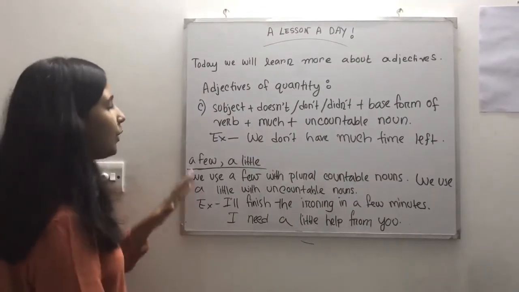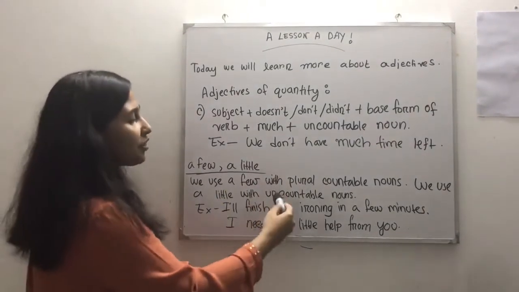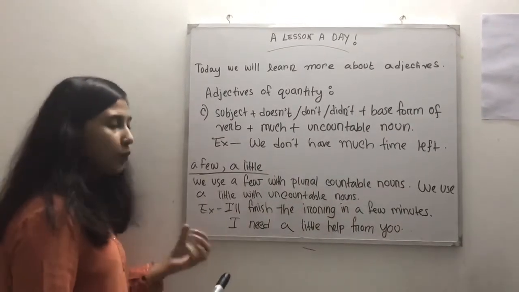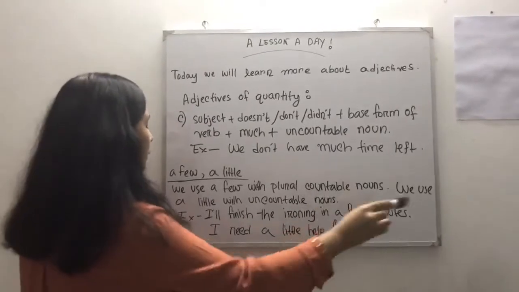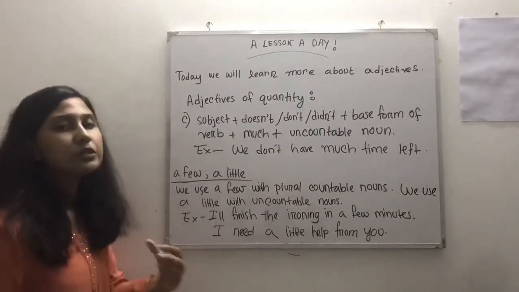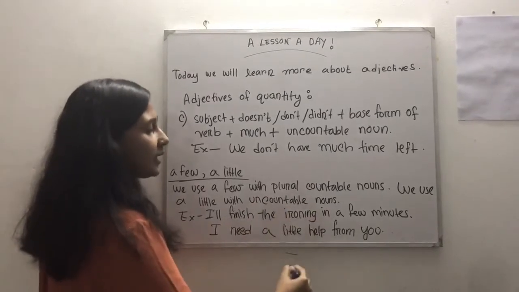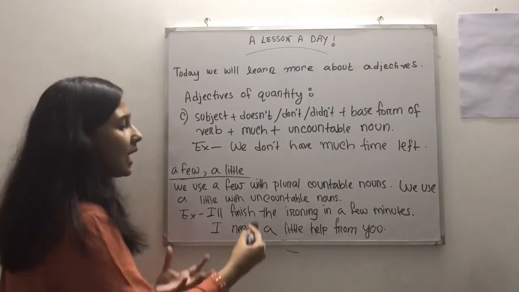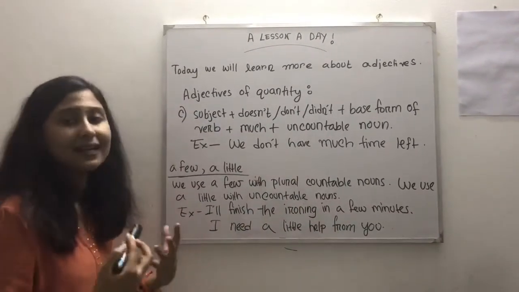Now moving on to a few, a little. We use a few with plural countable nouns. We use a little with uncountable nouns. Example, I'll finish the ironing in a few minutes. It's countable. I need a little help from you. So it's uncountable.